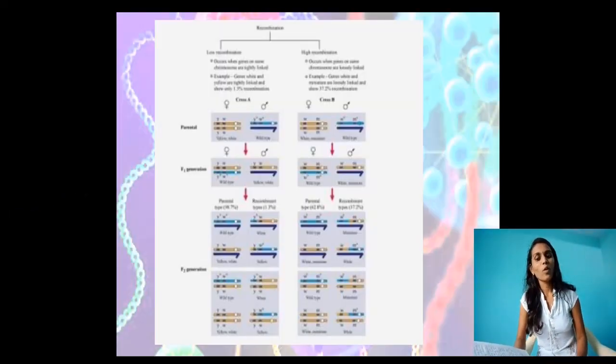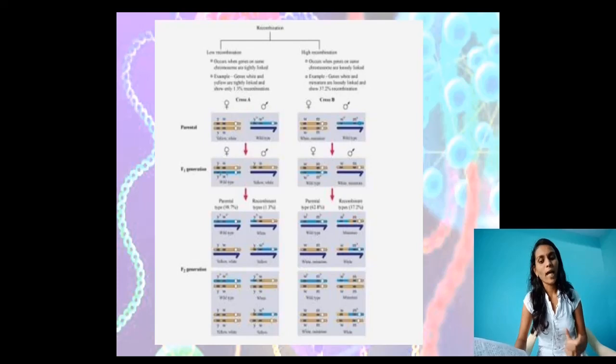When genes are located on the same chromosome, they are tightly linked and show very low recombination. Wherever tightly linked genes are there, they show very low recombination. See here, it is inversely proportional. Where tightly linked genes are there, very low recombination will occur.